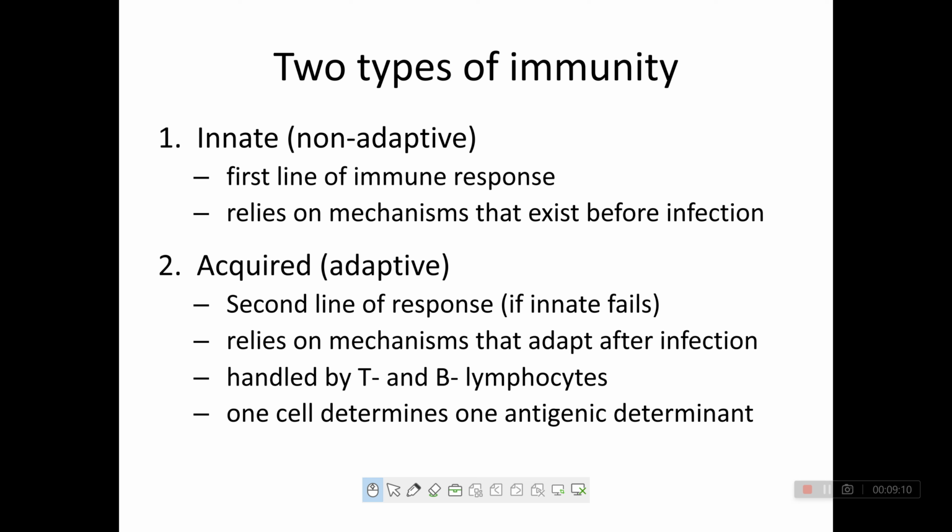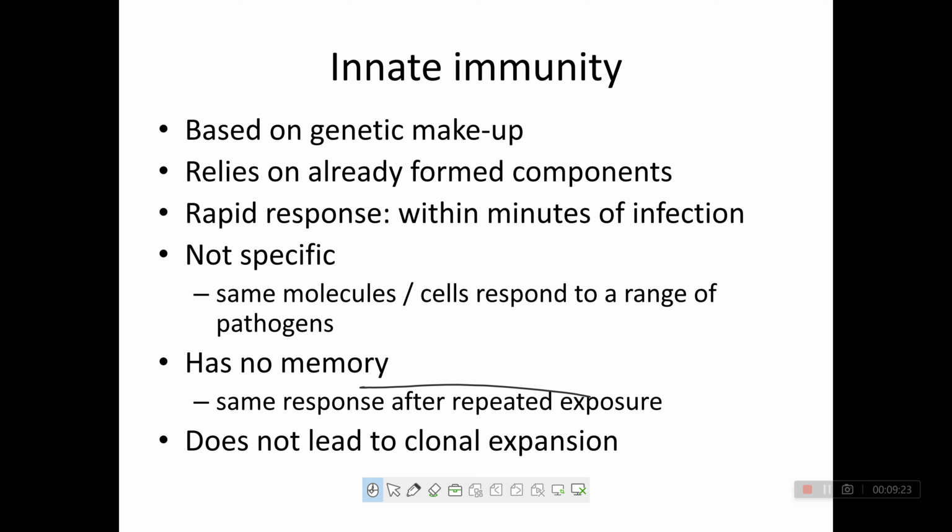Acquired immunity is handled by T and B cells. Which? T and B cells. One cell determines one antigenic determinant. Remember this: one cell determines one antigenic determinant.